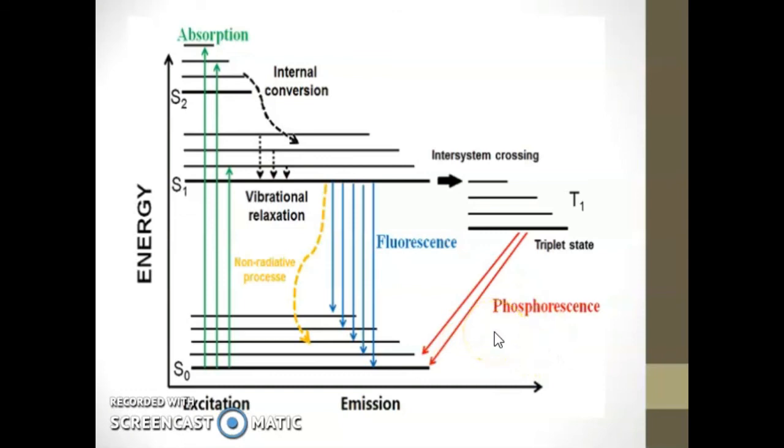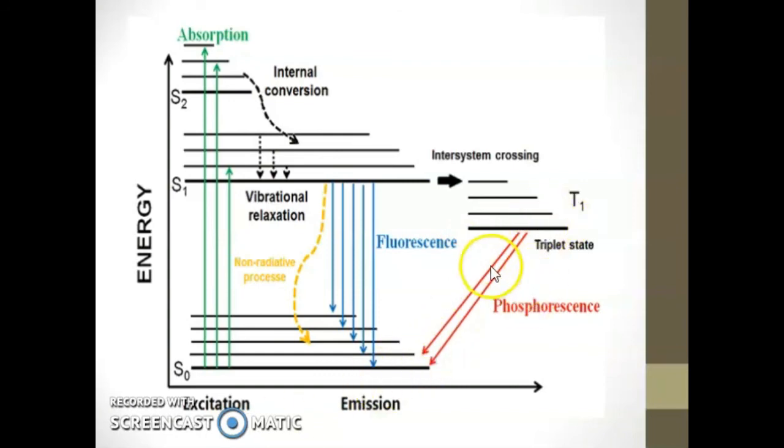Why is it so? Because they spend some time in T1 before they jump down to S0. As a result, the emission of phosphorescent radiation is slow and delayed. It needs some time.